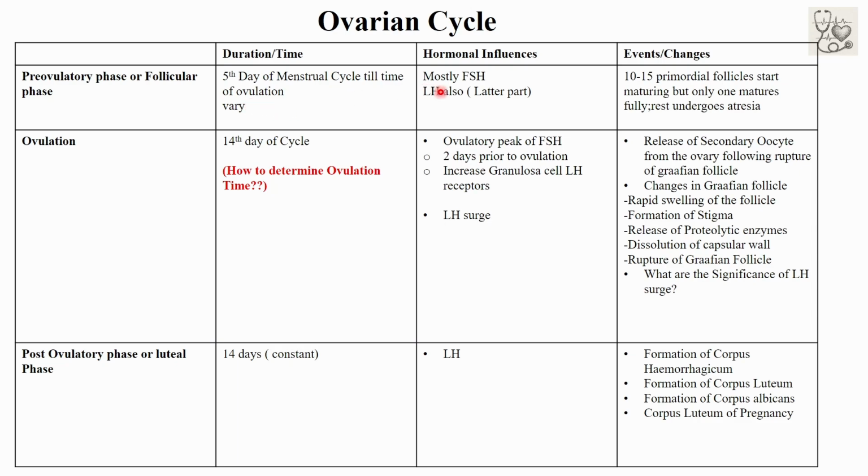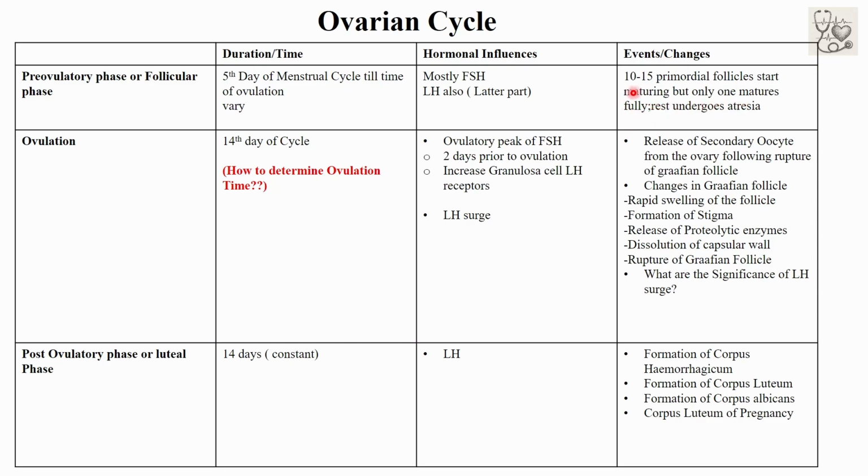In this phase, the changes in the ovary are mostly due to follicle stimulating hormone. LH, luteinizing hormone, also plays a role, but in the latter part of this phase. In this phase, 10 to 15 primordial follicles start maturing, but only one matures fully and the rest undergo atresia.